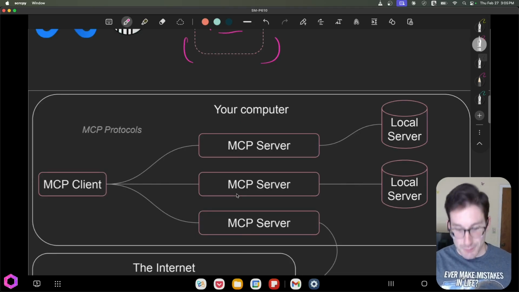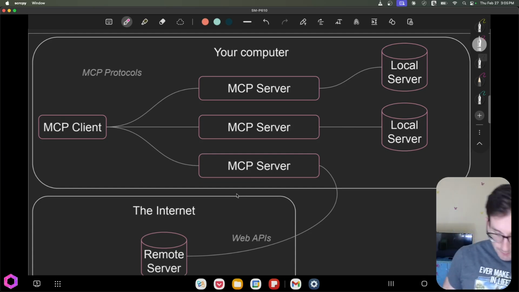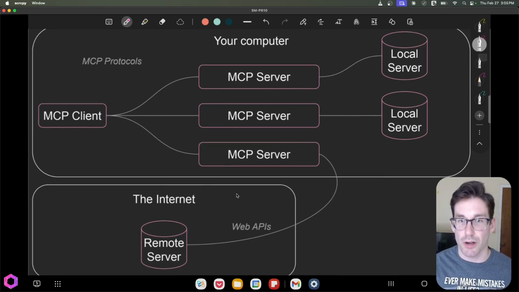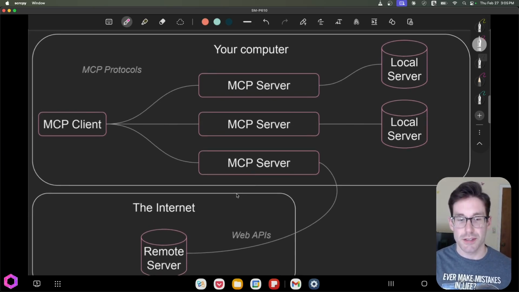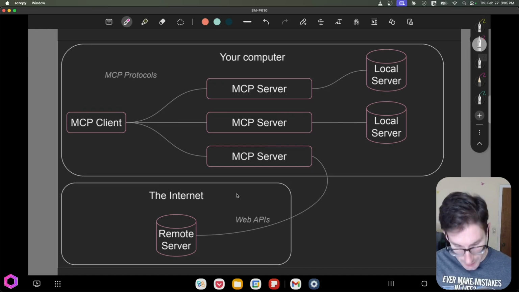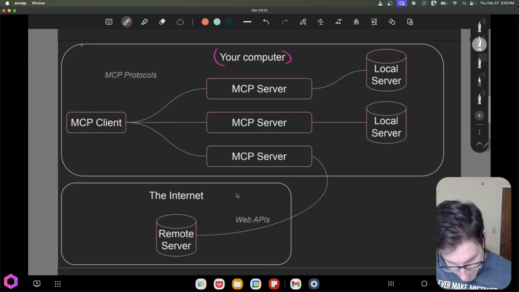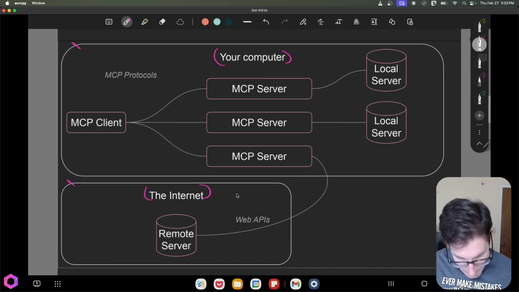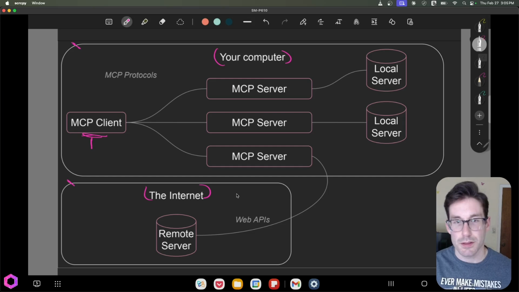All right, talked more about it than I thought, but hopefully it was useful. So now, how does this work? How does this actually function? What is the overall setup here? So currently, for today, this is what the flow looks like. So we have your computer inside of this box here, and we have the internet down here in this box. And the MCP client is your computer. So this is likely your computer or something else.